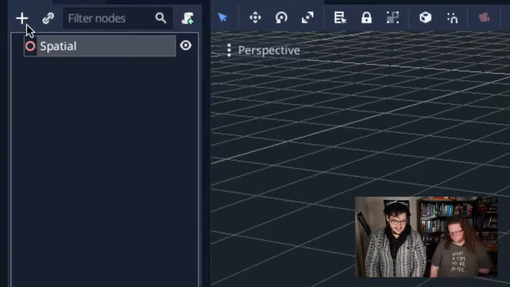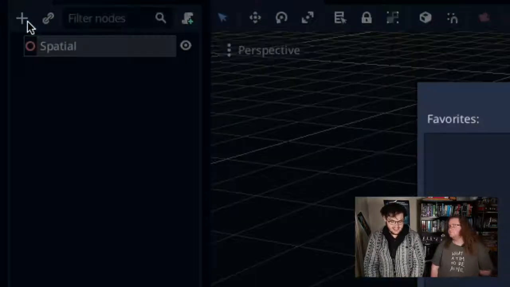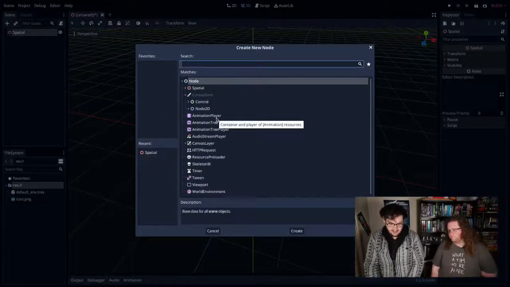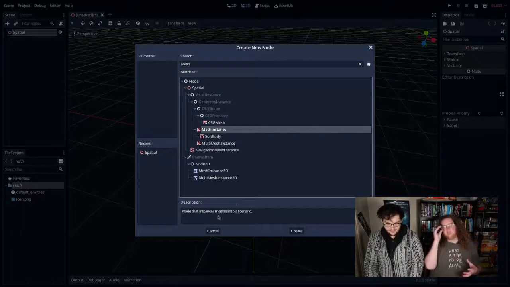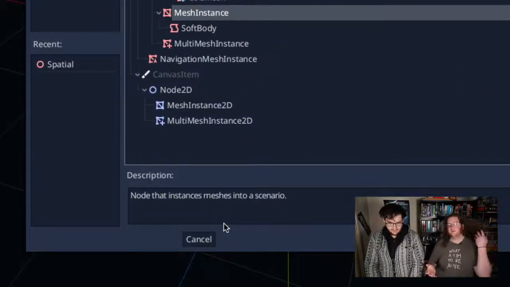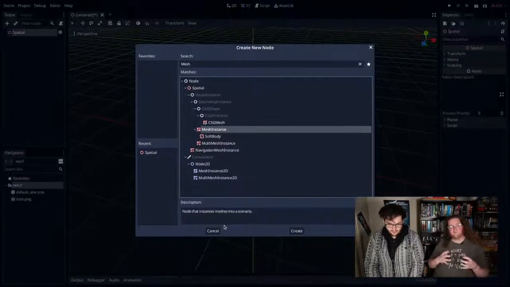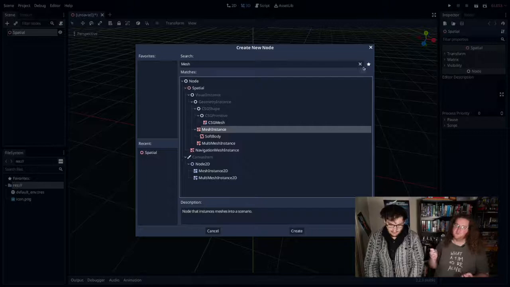So I'm going to click the plus again while I have this spatial node selected and add another node. That node is going to be a mesh instance. A mesh instance is like a subclass, basically. This allows you to have meshes, which is the game term for models.